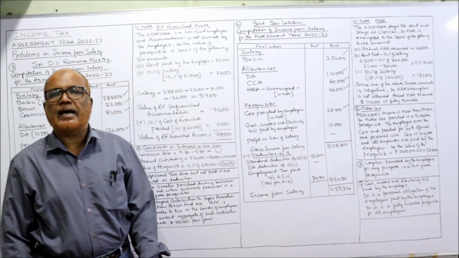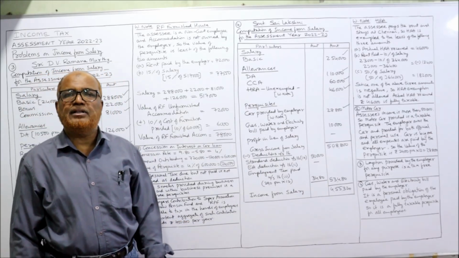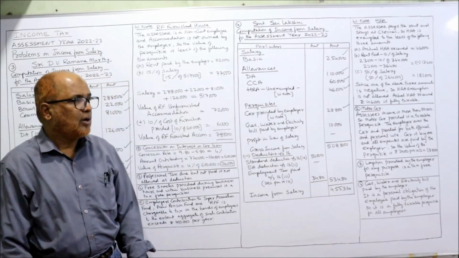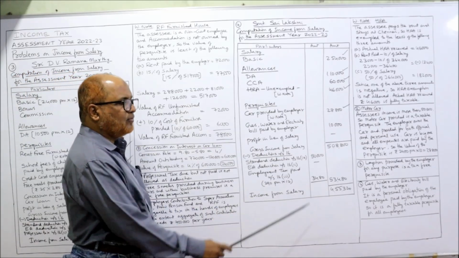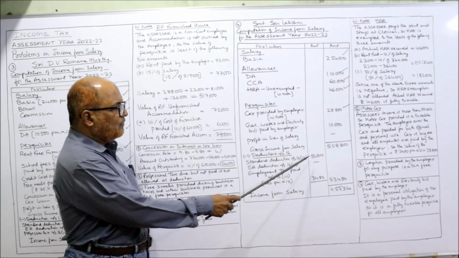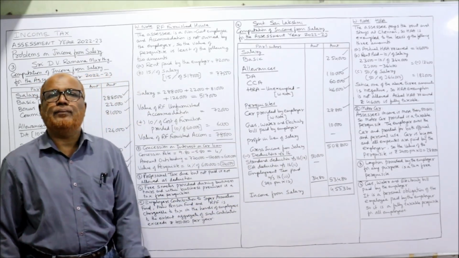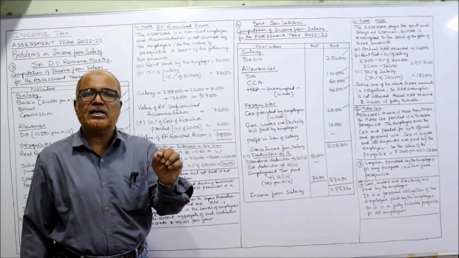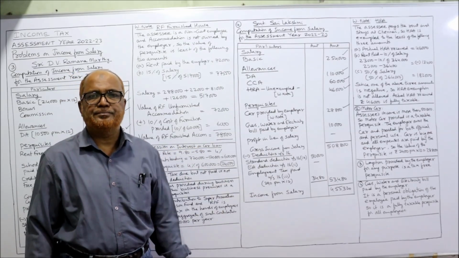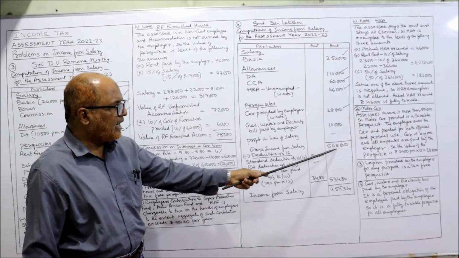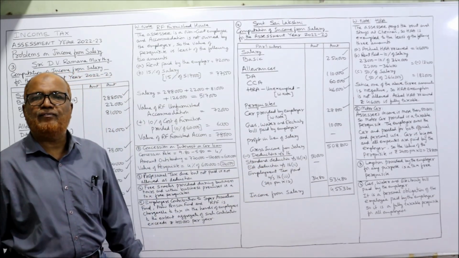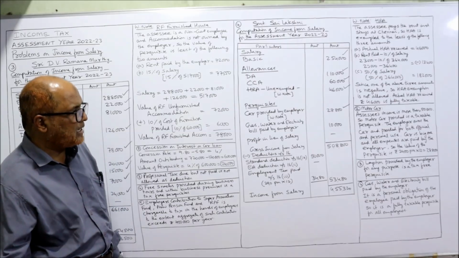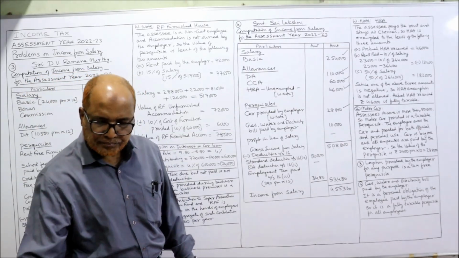Then employment tax or profession tax paid by the employer. Last line it is given, 290 rupees per month into 12. It is 3,480. Now take the total, 53,480. This is the total deduction under section 16. Now subtract 5,08,800 minus 53,480, 4,55,320. This is the income from salary.